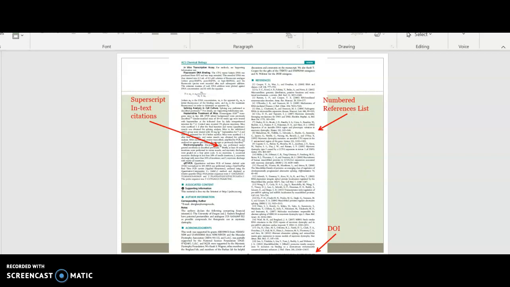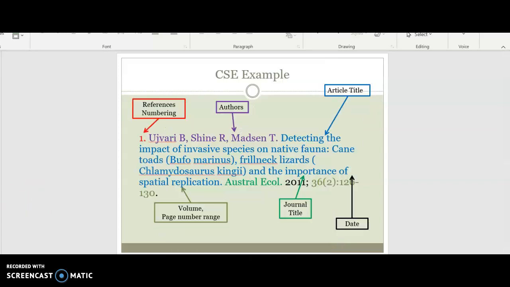So if you're looking at an article, this is an example of an ACS style article. So they have superscript in-text citations over here, and they have a numbered reference list right here. You can see the 1, 2, 3, 4, 5, 6, 7, 8, and all the way down to 18. And then they have the digital object identifier at the end of each.